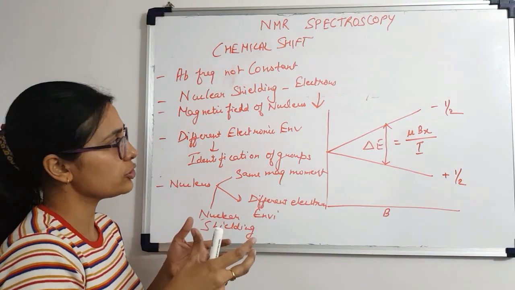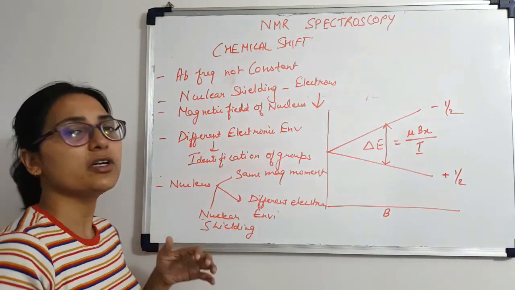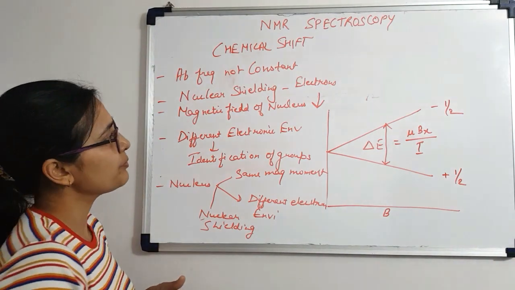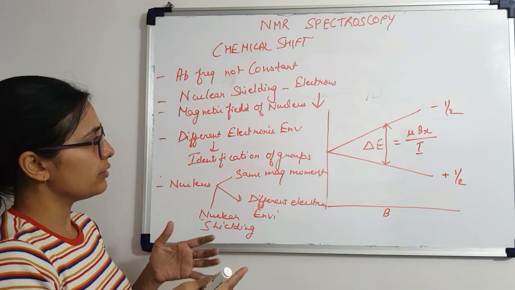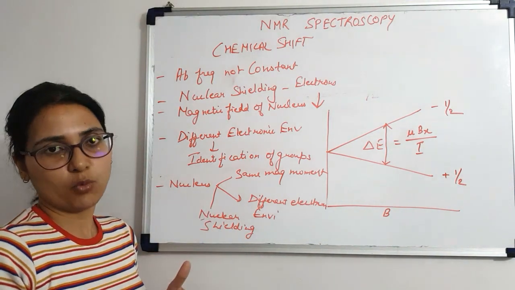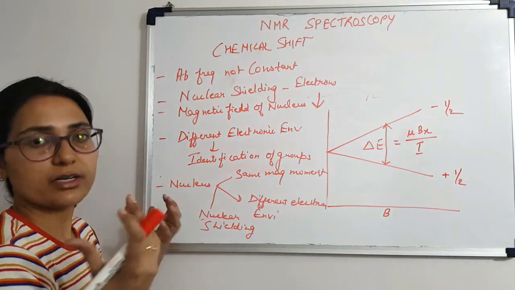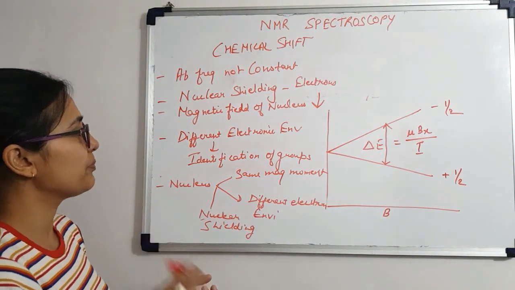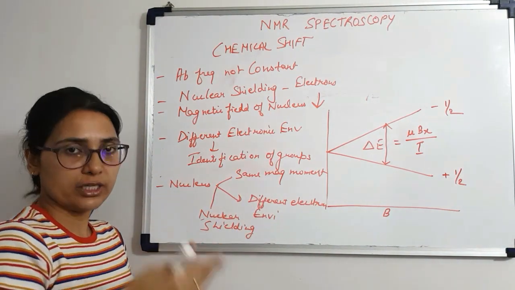They can change the surrounding magnetic field of a nucleus, and the magnetic field is usually reduced or lowered by these electrons. Nuclei, even with the same magnetic moment, are going to have a different electronic environment, a different number of electrons surrounding them. This leads to different kinds of nuclear shielding.